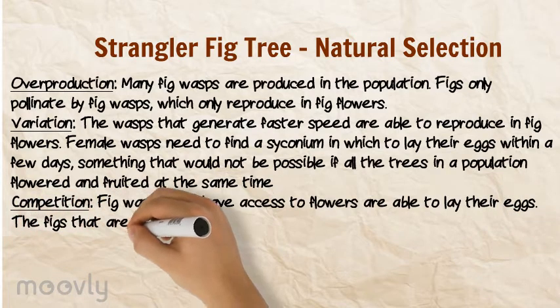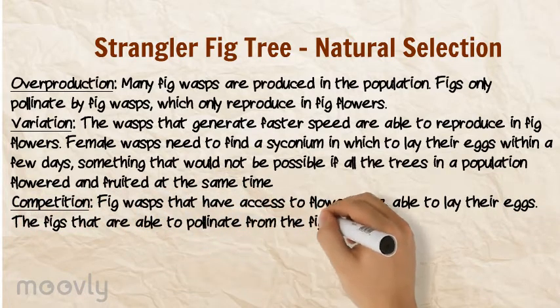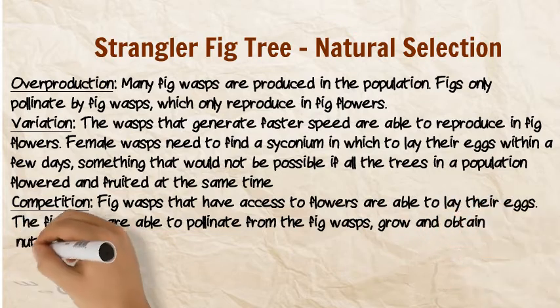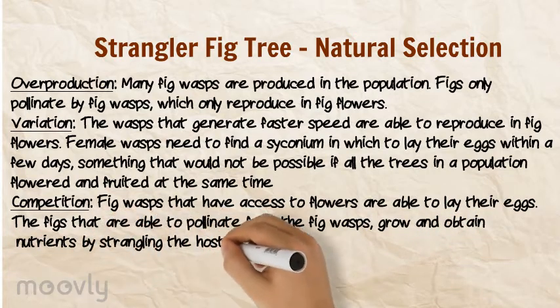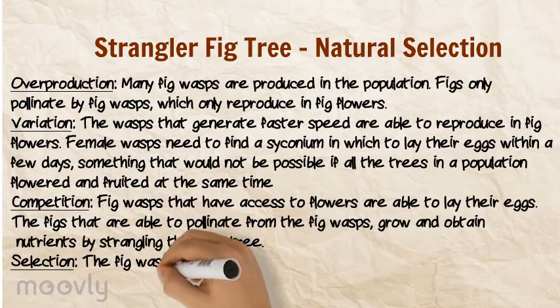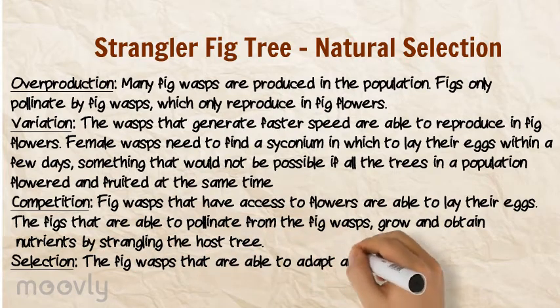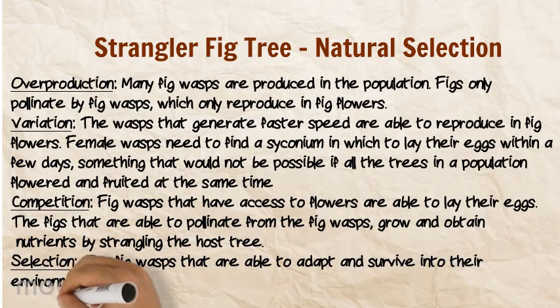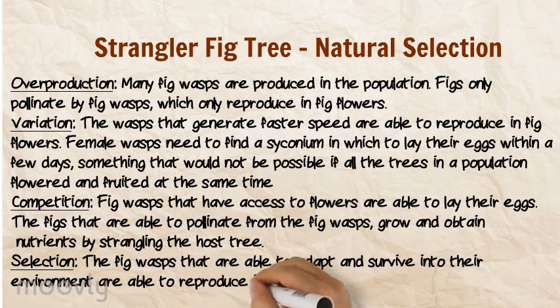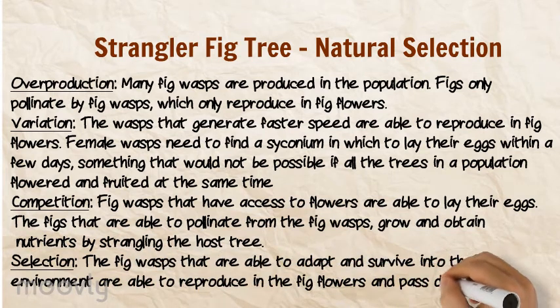Competition: fig wasps that have access to flowers are able to lay their eggs. The figs that are able to be pollinated by the fig wasp grow and obtain nutrients by strangling the host tree. Selection: the fig wasps that are able to adapt and survive in their environment are able to reproduce in the fig flowers and pass down the genetic traits.